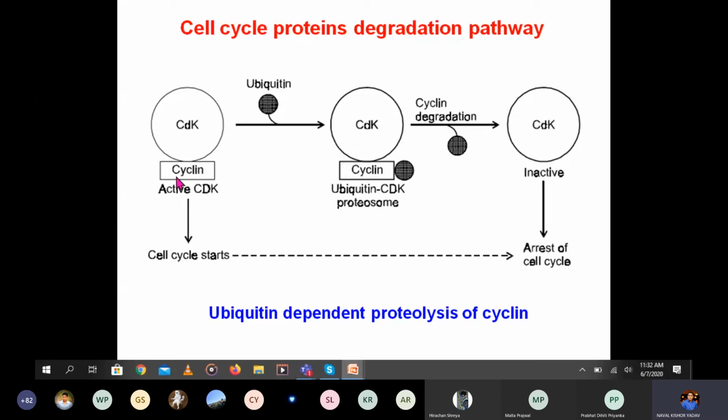So in this way, this complex will become inactive with the help of the ubiquitin proteins. You can see the ubiquitin dependent proteolysis of the cyclin. This is the pathway by which this complex becomes inactive, and there is the arrest of the cell cycle.